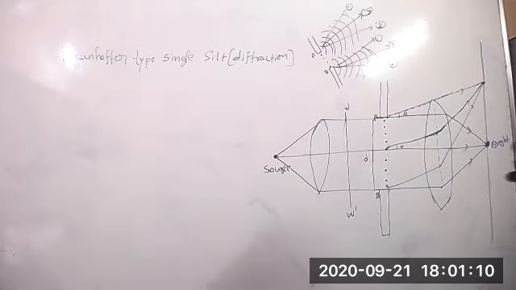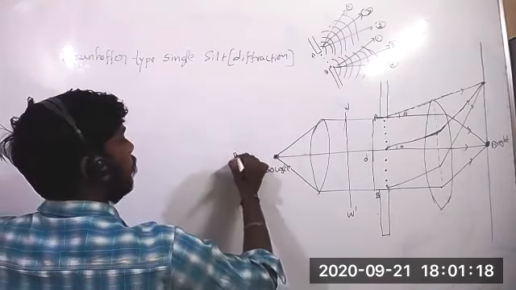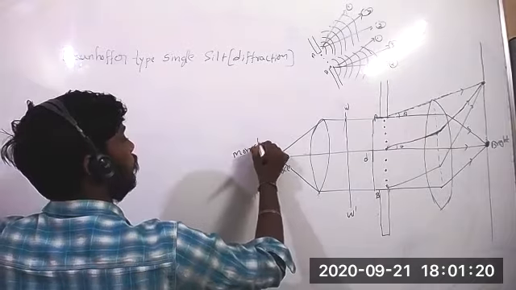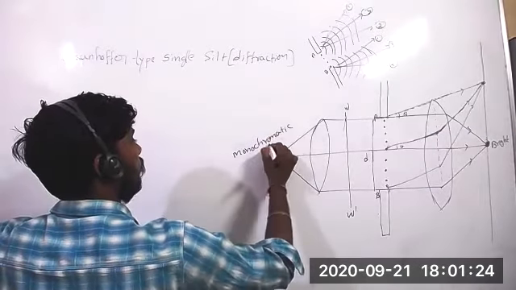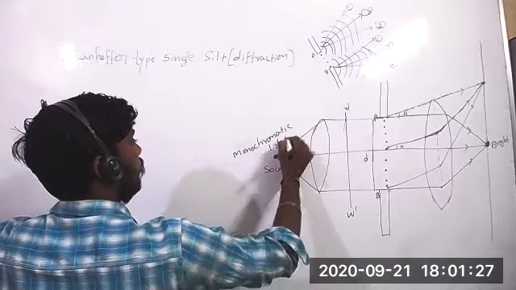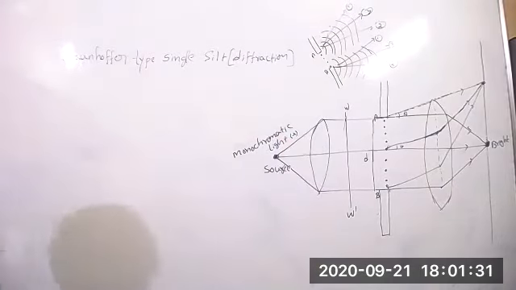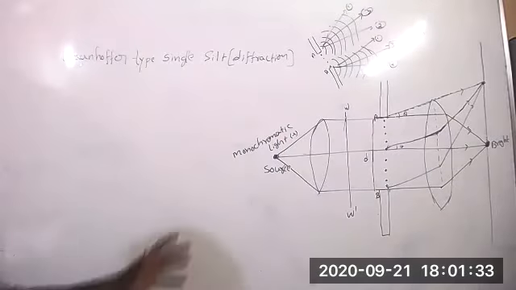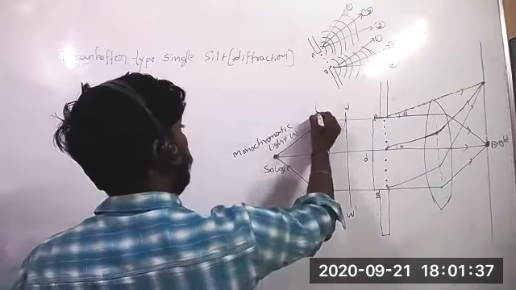Okay. Let's see. Here S is the source, a monochromatic light source of wavelength lambda, passing through the lens. Take it as the L1 lens.